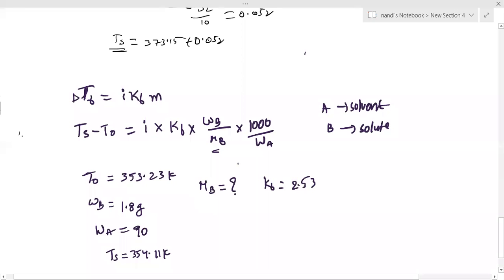What is the difficulty here first? Let me know that. Note down first: which is the less amount, that is solute, and which is the more amount given, that is solvent. Note down that point first.